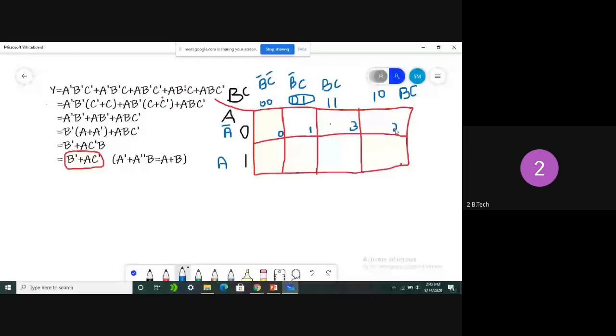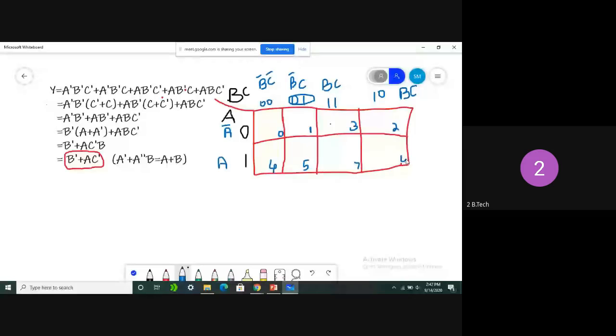Again it's coming to the next row. A became 1, and what are the BC values? 0 0. 100, what is its value? 100 in the sense 4. Four, sir. Yeah, four. That is the reason here A equals 1 and BC equals 0 0. Again, next cell is 5. Next cell value is 7. A is 1, B is 1, C is 1, 7. Next cell value, A is 1, B is 1, C is 0. So it is 6.